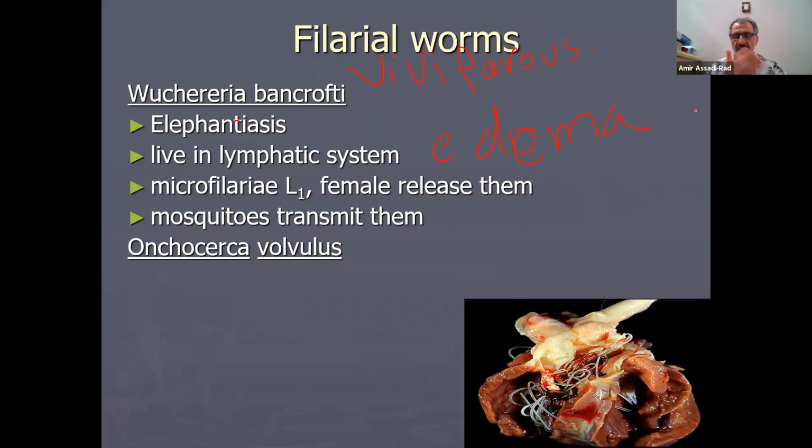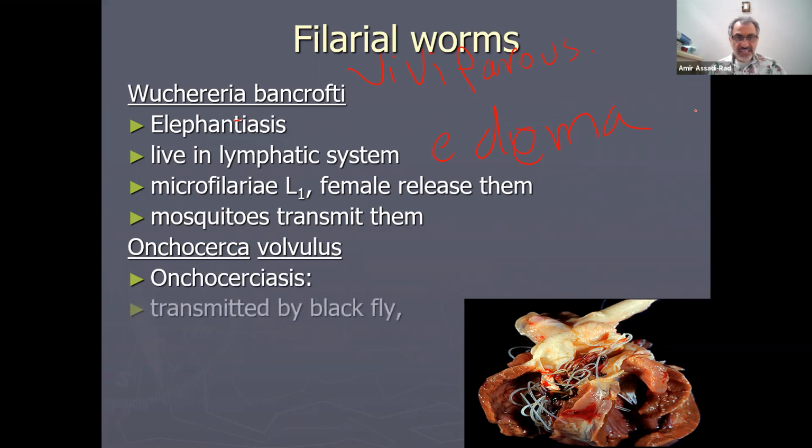When they come to the banks, the larva goes in the eye and makes a person blind. Now, recent research says that there is a bacteria in these organisms that causes the blindness, not the actual organism. Onchocerciasis is the name of the disease transmitted by the black fly Simulium.